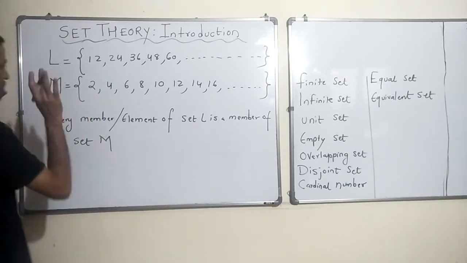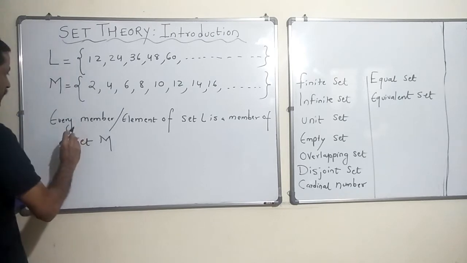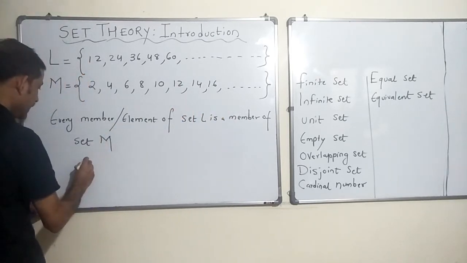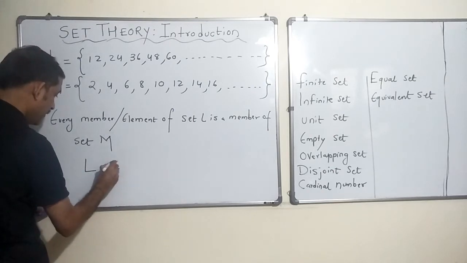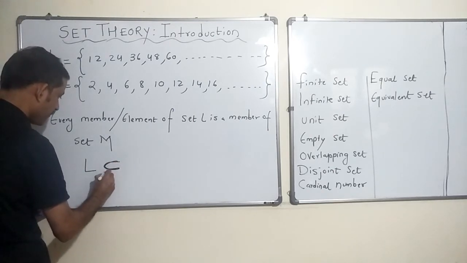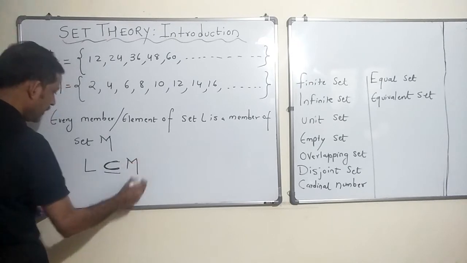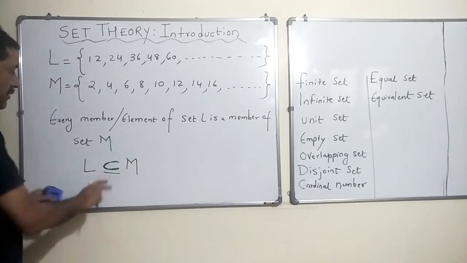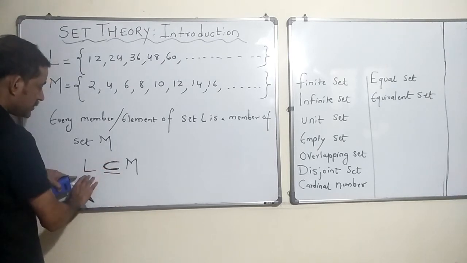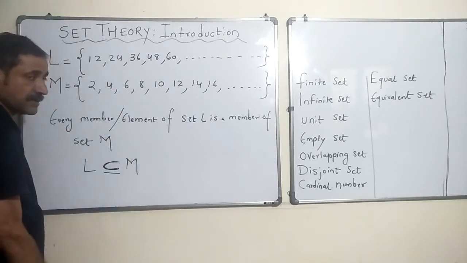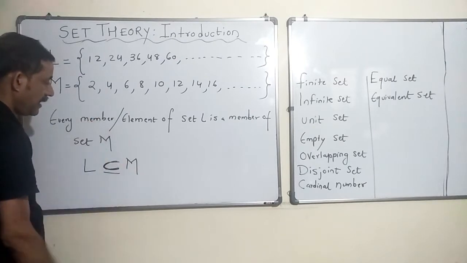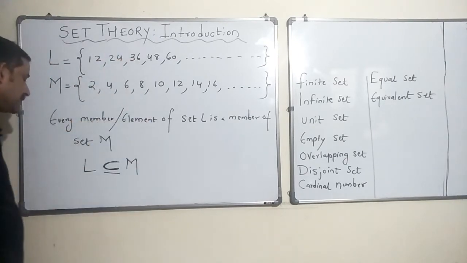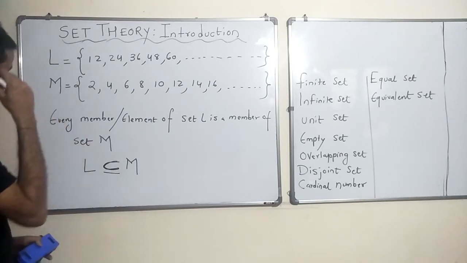Alright. So, now let us consider this point. Every member or element of set L is a member of set M. So, we say that L is a subset of set M. Set L is a subset of set M, right? It means that all elements of L are present in set M. All elements, 12 is present here, 24 is present here, 36 is present here, alright.